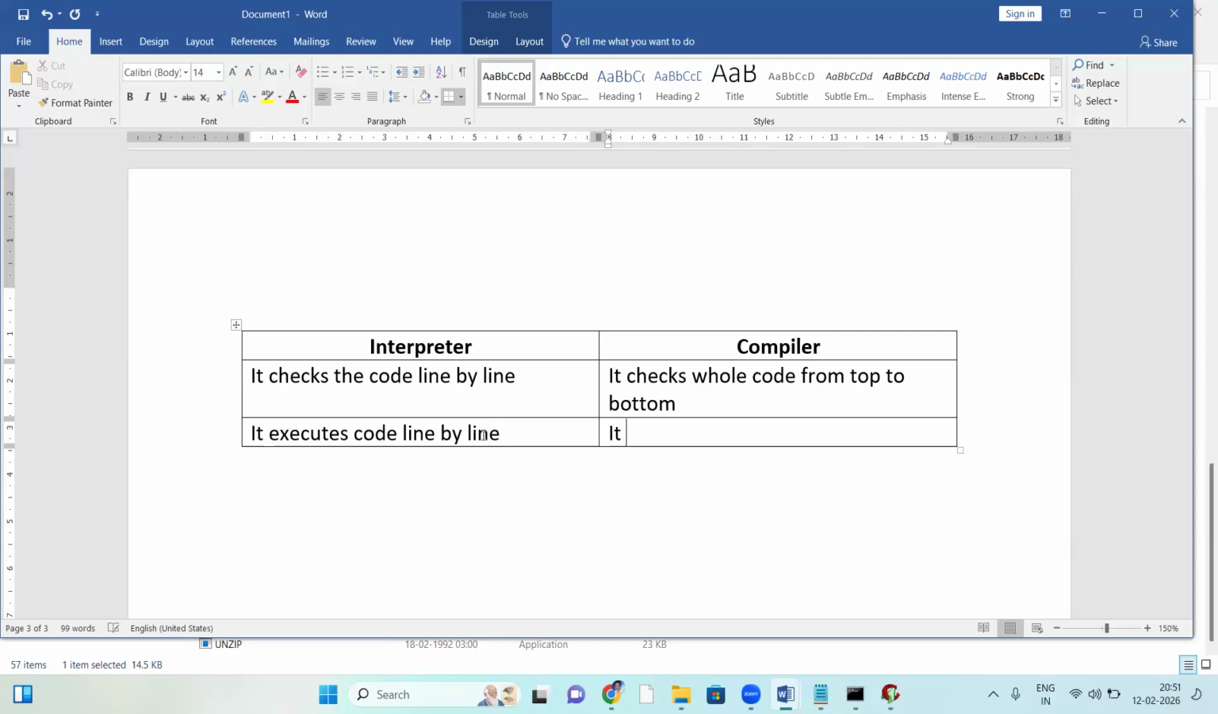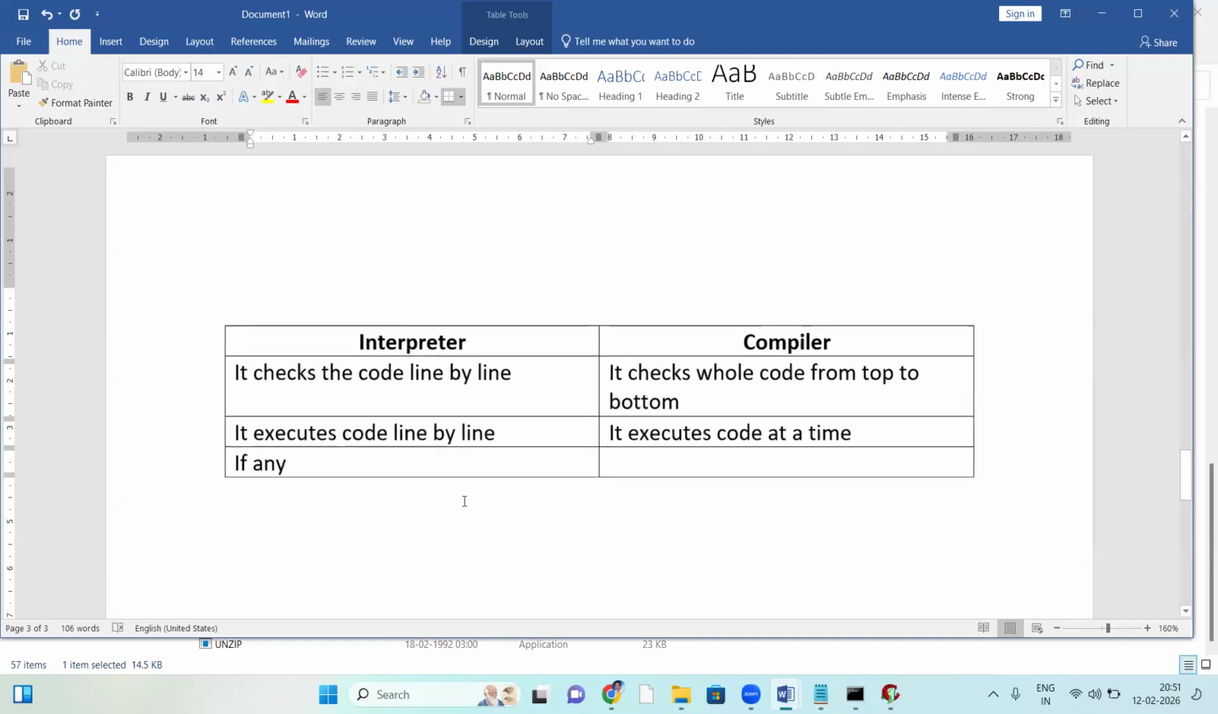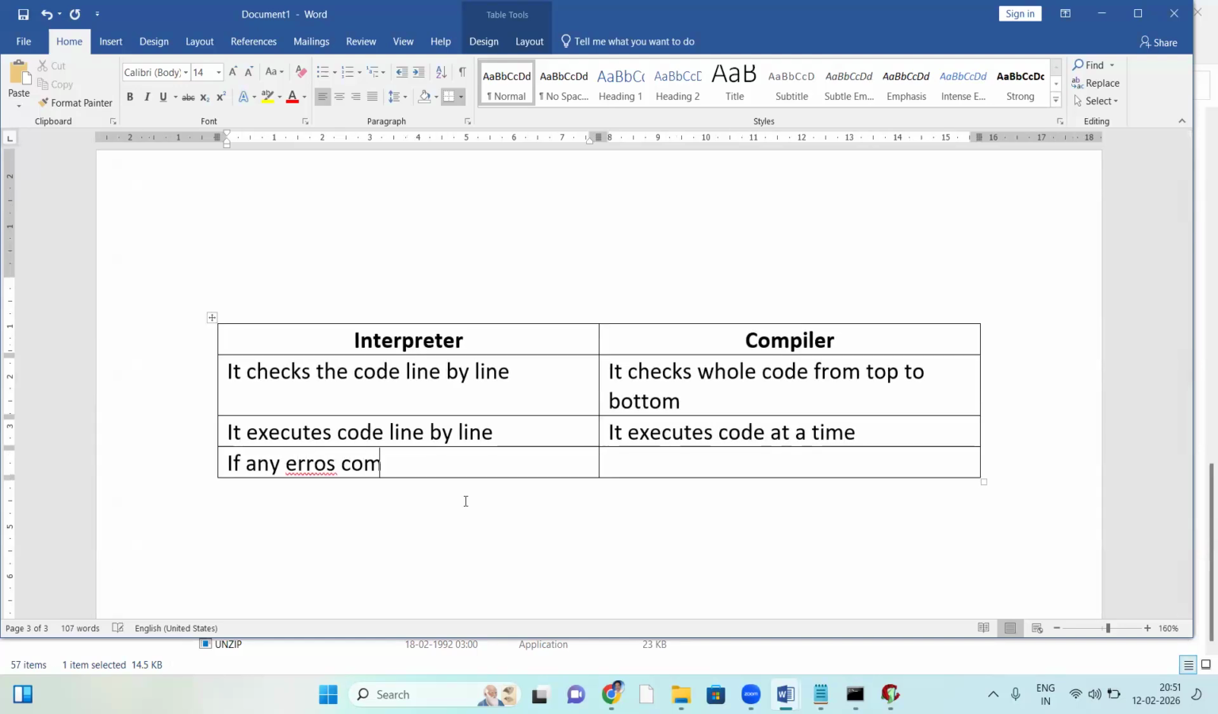The compiler executes code at a time because it creates an exe file and executes at a time. Next, see, with the interpreter, if any error comes, it stops.